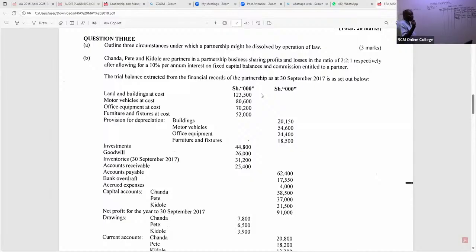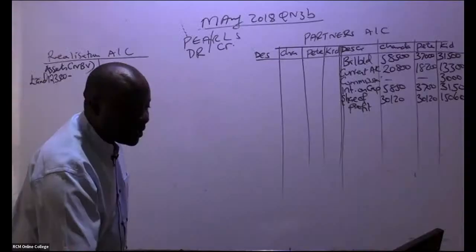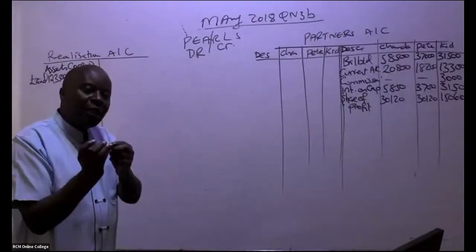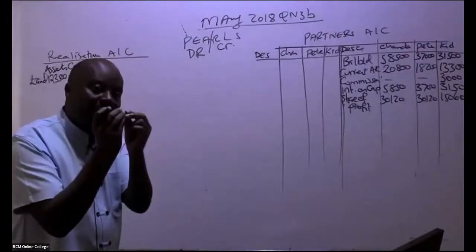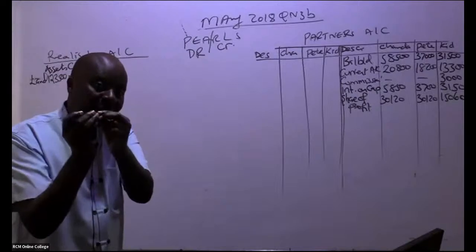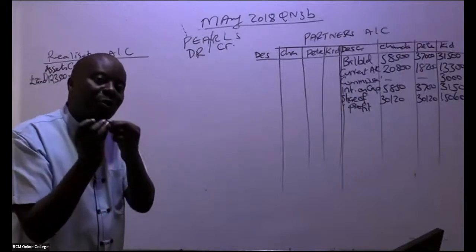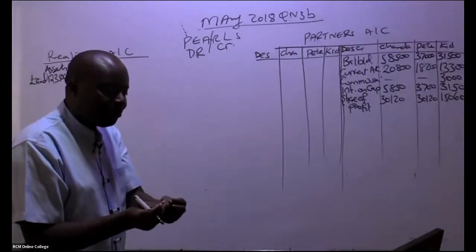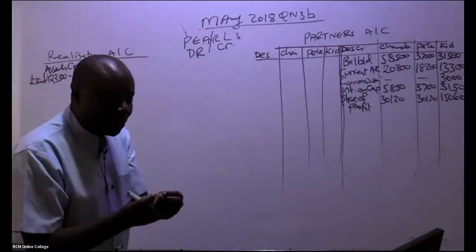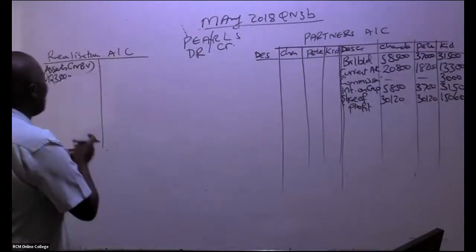What is the accumulated depreciation for buildings? You can see a provision for depreciation for buildings is 2,150. So remember, it's net book value. How do we get net book value? It's cost minus accumulated depreciation. Accumulated depreciation is the same as provision for depreciation. All right, so we have 123,500 minus 2,150.